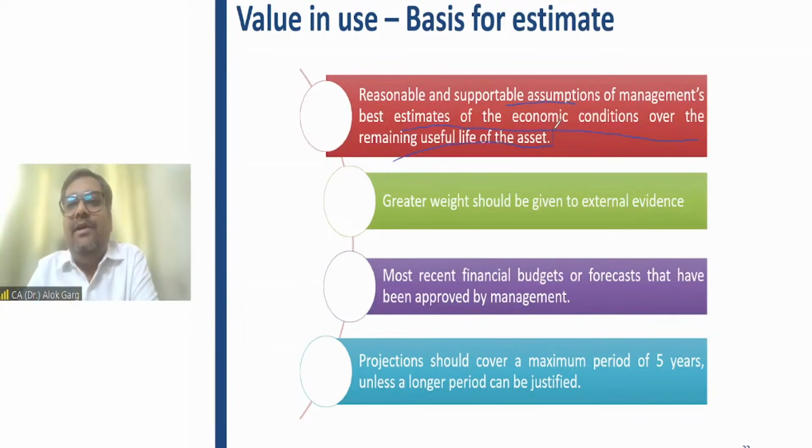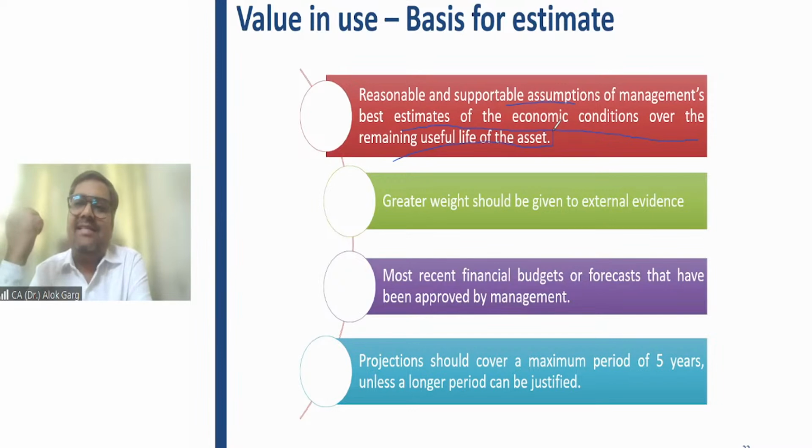For example, let me tell you, friends, in the telecom industry, specifically the passive telecom industry, passive infra means the companies which are installing towers, right? They have long-term contracts with their customers, like 10 years, 15 years, 20 years. So they are like in the annuity business. Okay. So when they are estimating their value in use, they are computing this cash flow or estimating the cash flow on the basis of contracts.